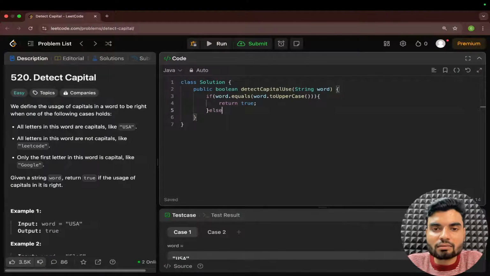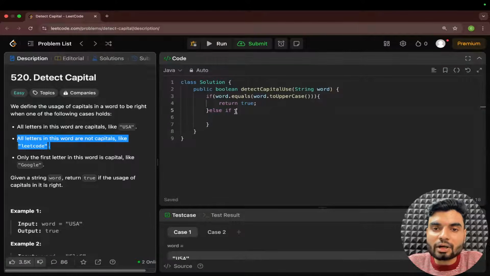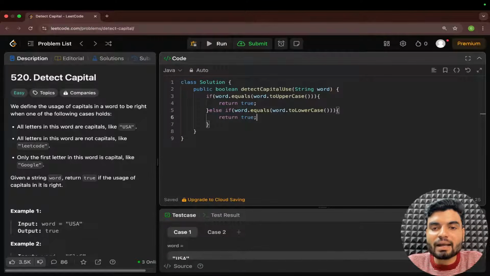If this is not the case, then else if, what is another case possible? Read statement number two. All letters are not capital, means all are small. So we'll check for the small. How will you check for the small? Simple, the same method, dot toLowerCase. I'll copy the same thing, paste it here, and just change it to lowercase. So if everything is lower, we'll return, tell me what? True.